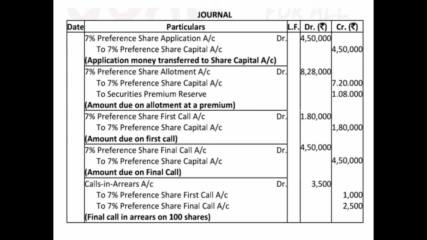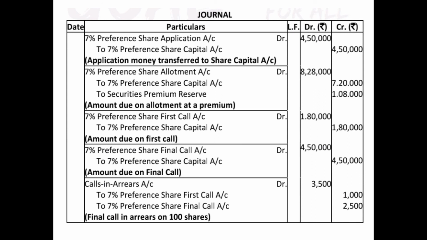Next you have to pass the entry for the allotment due. So since we are passing the allotment due entry and no information is given in the question, we'll assume that we have to record the premium at the time of allotment only, at the time of due entry. So here we will pass the due entry of allotment as 7% preference share allotment account debited 8,28,000. How we have got this? 18,000 into 46 rupees. To preference share capital account, again with the face value, that is 18,000 shares into 40 rupees, and then the premium amount will be shown separately, that is to securities premium reserve account, that is 1,08,000.